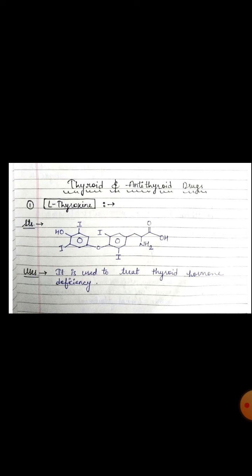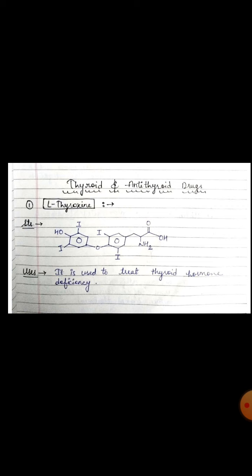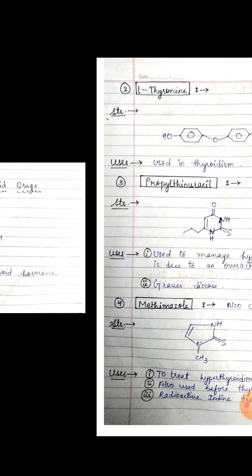For example, thiouracils are thioamides and include propylthiouracil, methimazole and carbimazole. These are the drugs which are used to inhibit the hormone synthesis. Okay. Now this is the first example of drug, that is L-thyroxine. This is the structure of this drug and it is used to treat thyroid hormone deficiency.